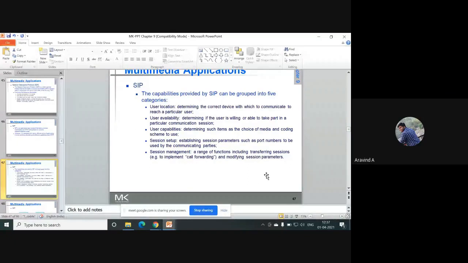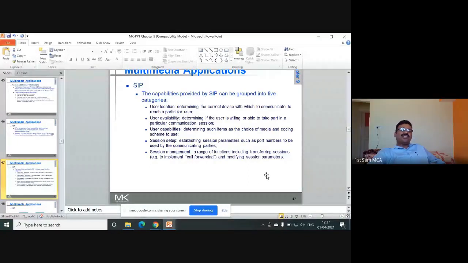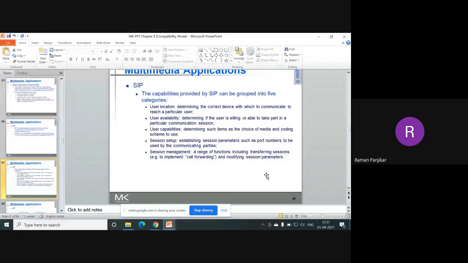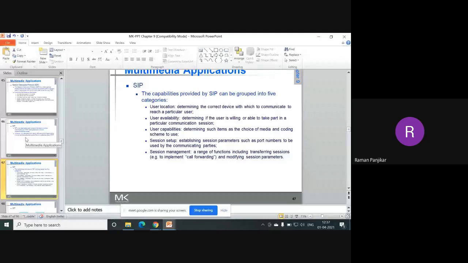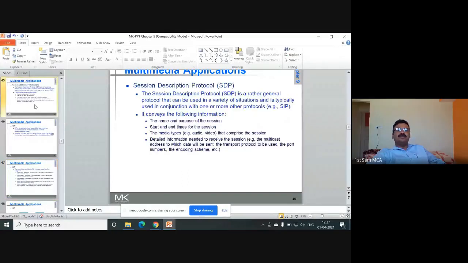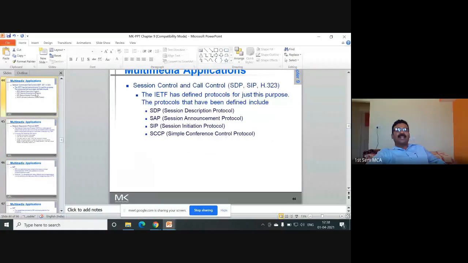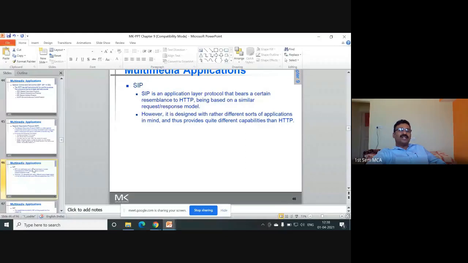What are the 3 different multimedia application protocols? Session description protocol, SDP, session initiation protocol. What is one more? H.323. H.323.